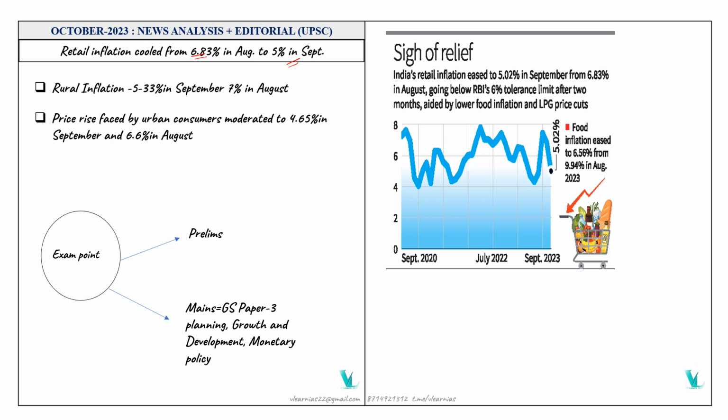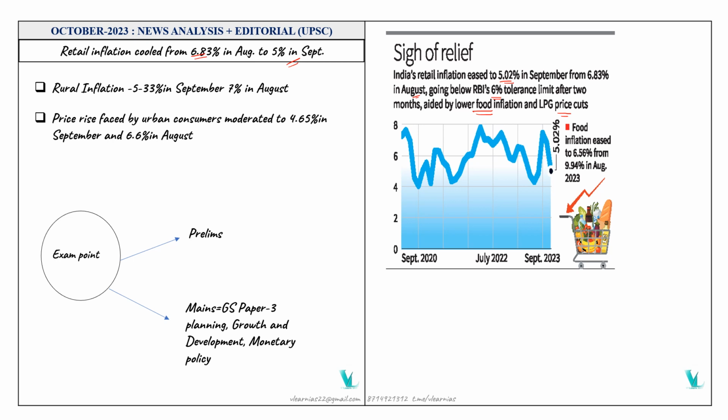Here it shows that India's retail inflation has eased to 5.02% in September from 6.83% in August, going below the RBI's 6% tolerance limit after two months, aided by lower food inflation as well as LPG price cuts. It shows inflation eased to 6.56% from 9.94% in August 2023.